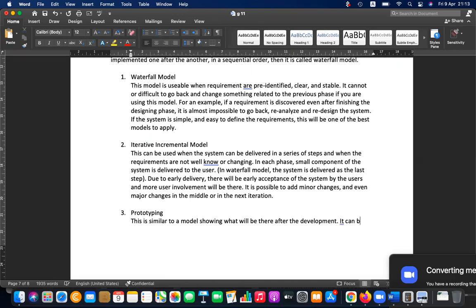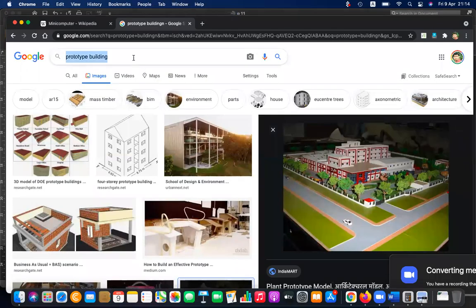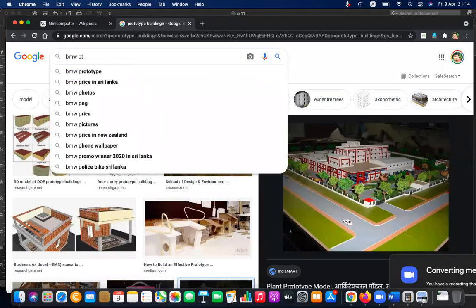It can be a 3D model, 3D computer model, 3D physical model, a website, a video-based model, proportionately small working model, etc. So for example, for cars and all, they are developing this kind of prototype, maybe BMW prototype.